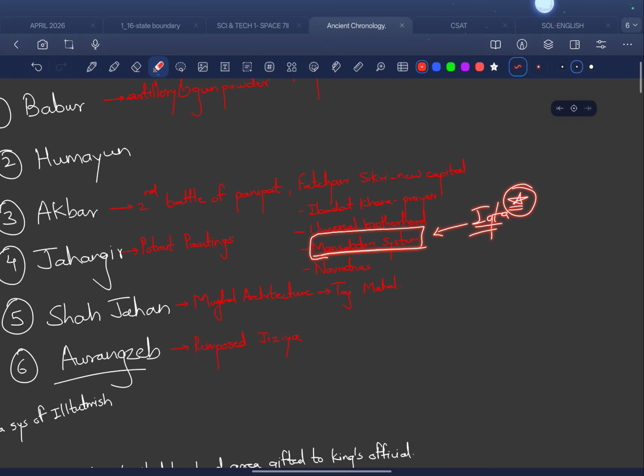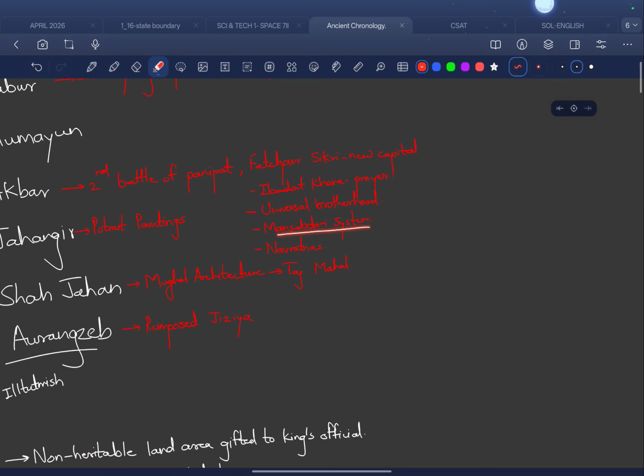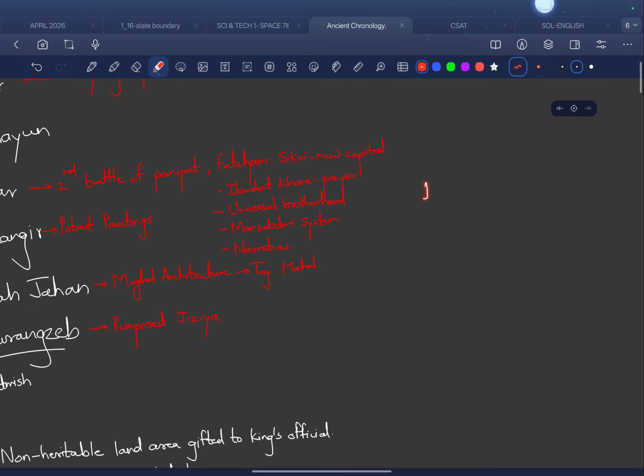Like I had explained earlier, the Iktadari system and Mansabdari system are mostly the same. These are methods to pay the officials or the people who work for the king. The king cannot pay directly in rupees or dollars to the official or his courtsman.